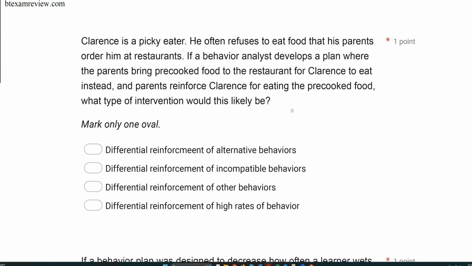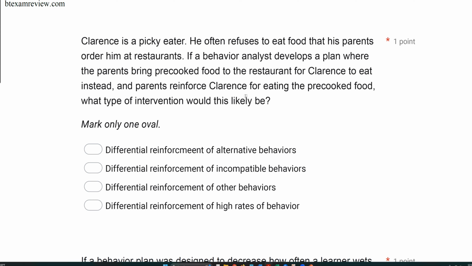Clarence is a picky eater. He often refuses to eat food that his parents order him at restaurants. If a behavior analyst develops a plan where the parents bring pre-cooked food to the restaurant for Clarence to eat instead, and parents reinforce Clarence for eating the pre-cooked food, what type of intervention would this likely be?